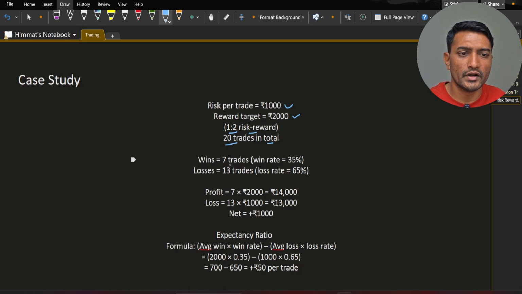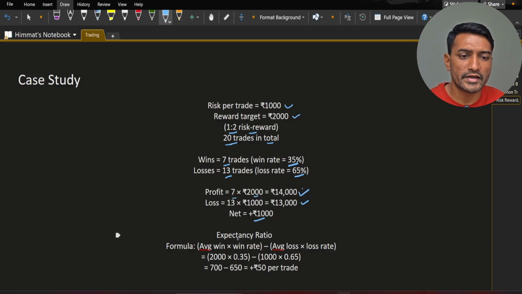In 20 trades you win 7 trades and you lose 13 trades. 7 trades out of 20 means 35%, and 13 trades you lose out of 20 means its loss rate is 65%. So profit will be 7 into 2000, that is 14,000, and 13 into 1000, that is 13,000. So here your net P&L will be 1000.